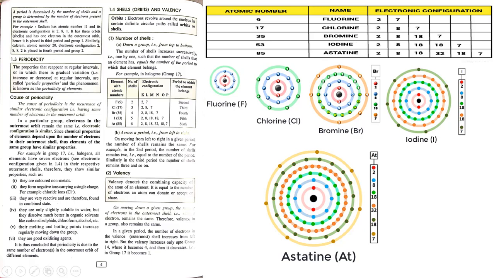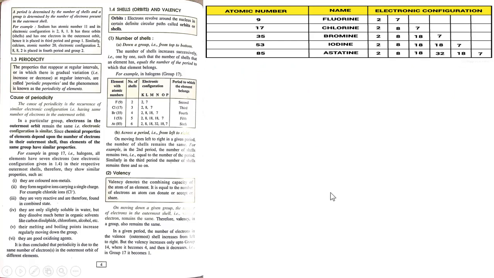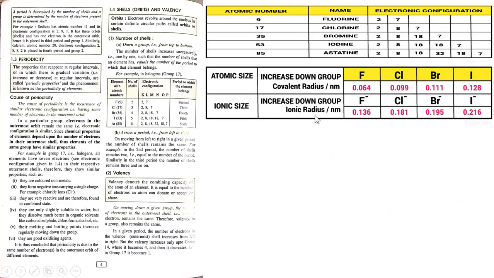Now what is very similar in them? Look at the last electronic shell. How many electrons do they contain? All of them contain 7 electrons in the outermost shell. Therefore, they must be having certain characteristics which will be common for all of them. Let us now see what those characteristics are.